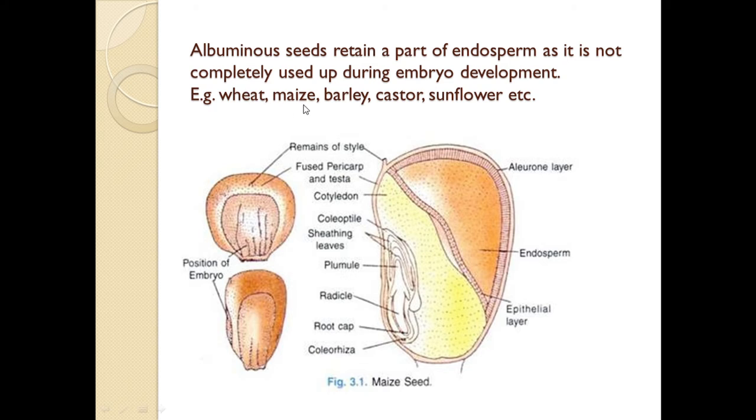For example, wheat, maize, barley, castor, sunflower, etc. Here you can see the structure of the albuminous seed, the maize seed. You can see the half portion of the maize seed is occupied by the endosperm, because this endosperm has not been used up during the embryo development. It only uses a partial part of the endosperm. The examples are wheat, maize, barley, castor, sunflower, etc.